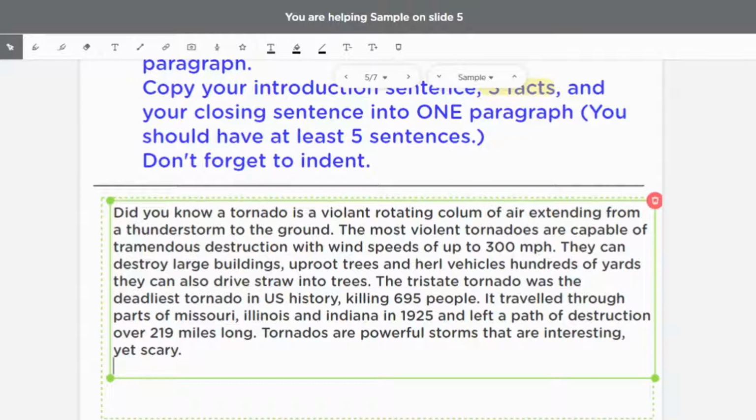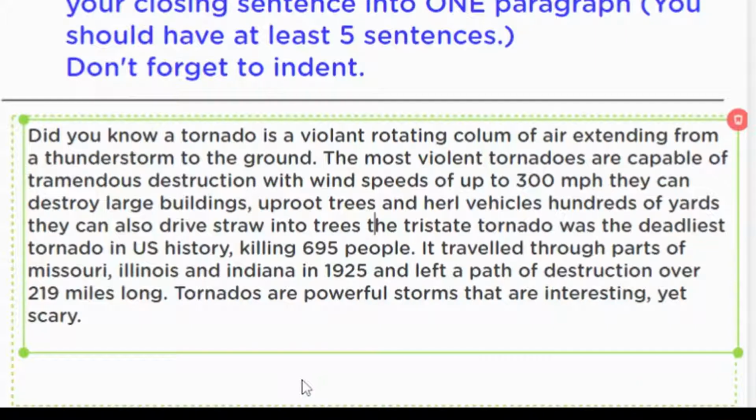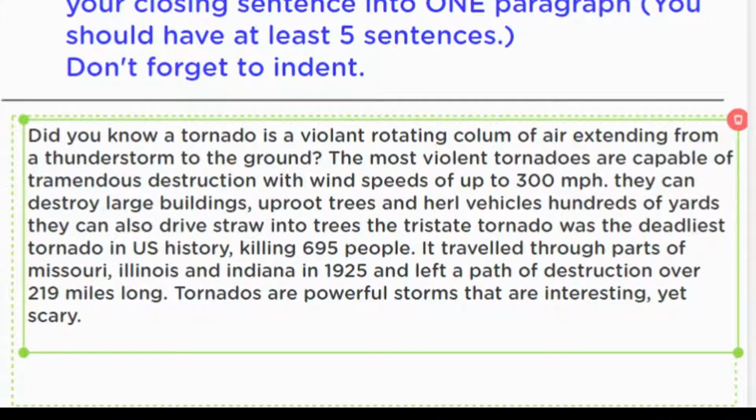So I'm going to read my paragraph and I'm going to listen for where my voice pauses for periods and where my voice raises, where I would need to put in a question mark. Did you know that a tornado is a violent rotating column of air extending from a thunderstorm to the ground? Now that was a question, so I need a question mark there. The most violent tornadoes are capable of tremendous destruction with wind speeds up to 300 miles per hour. They can... I paused, so I better put a period there and capitalize the next sentence.